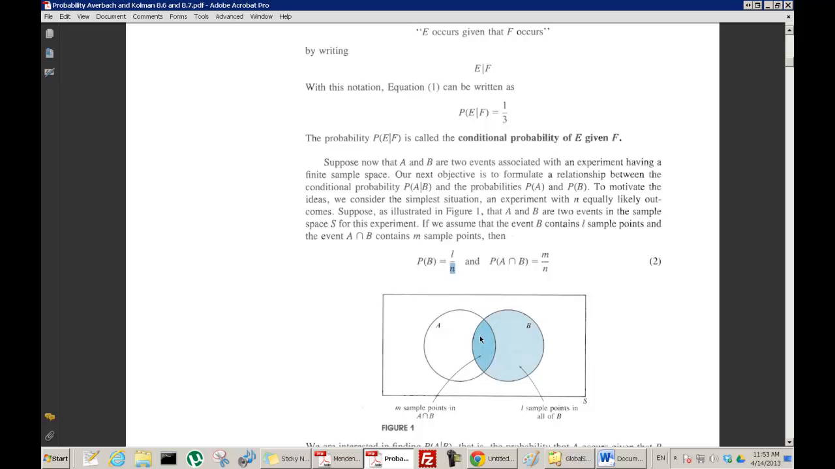Now suppose that A intersect B has m points in it. So there are L altogether in B, but some of them are in A. There are m of them in here. So if we ask what's the probability of this, out of all the points, there are n points altogether, and there are m in here. If all those points are equally likely, it's m divided by n. So the probability of A intersect B is m divided by n.